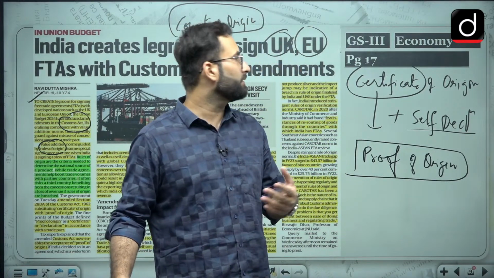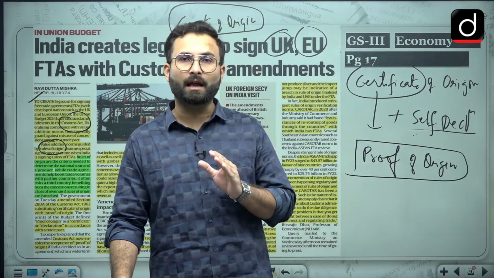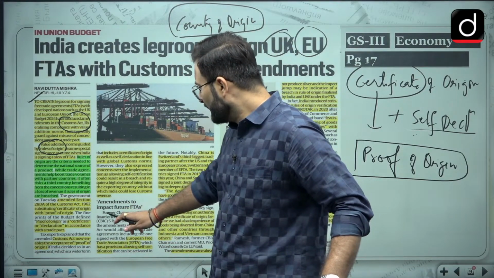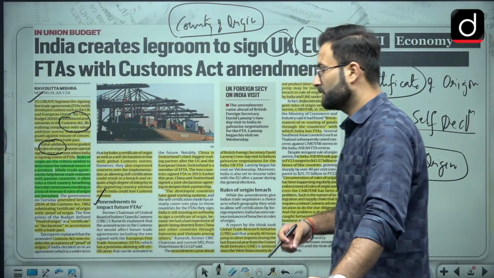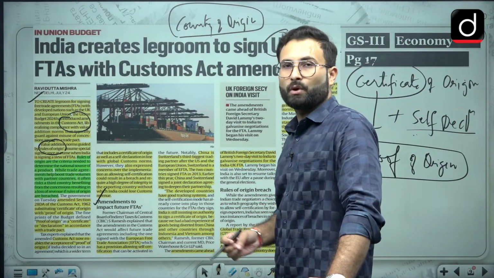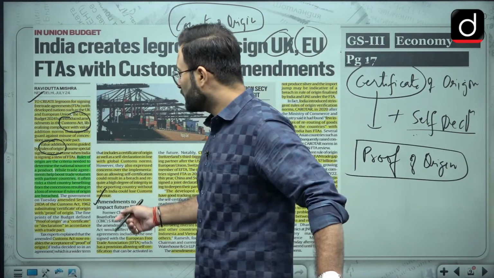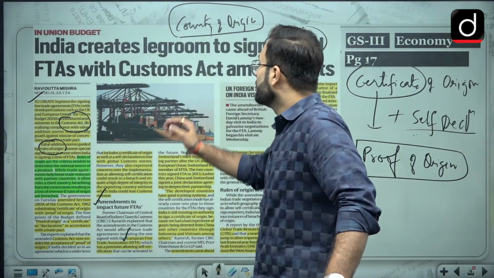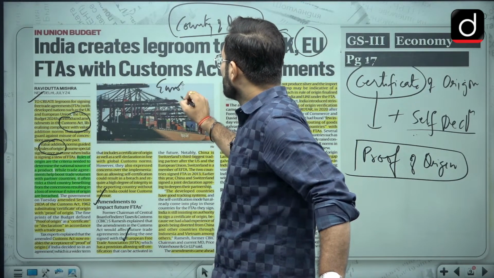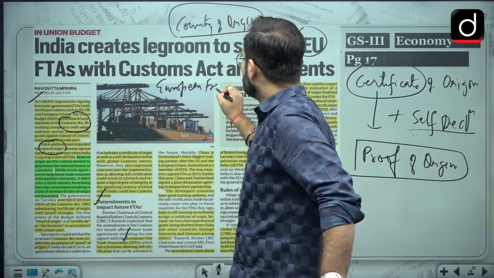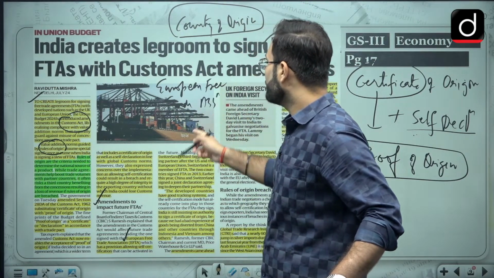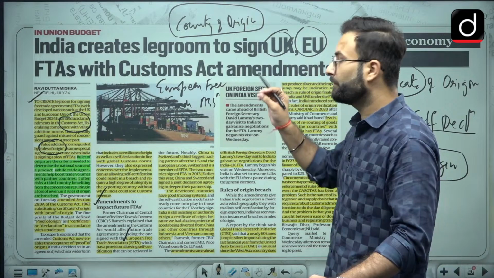Okay, most of the time when we are talking about the self declaration, there are high chances of the breach of that particular rule. Okay, now amendments to impact future FTAs. So as I discussed over here, this particular FTA, we are going for the European Free Trade Association, and there are 5 countries.